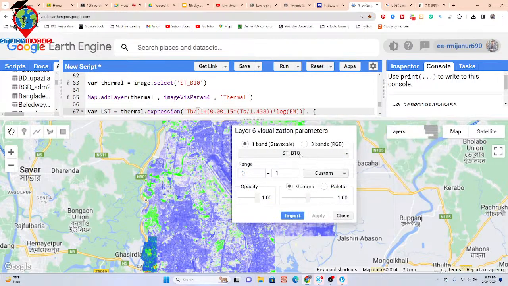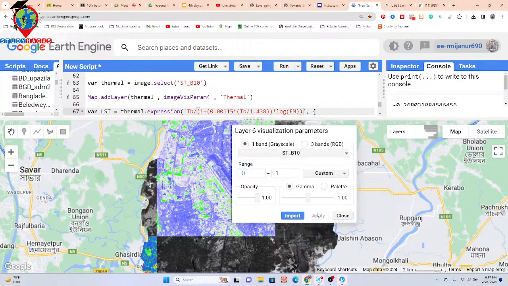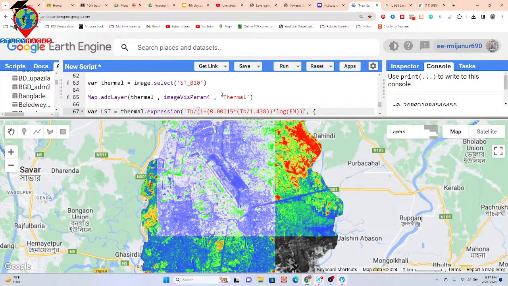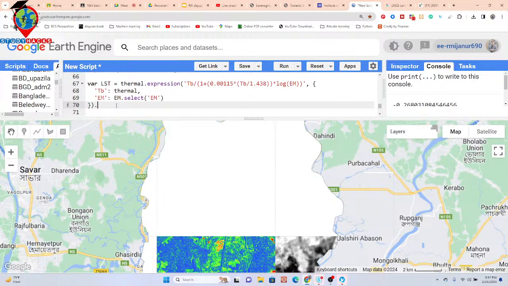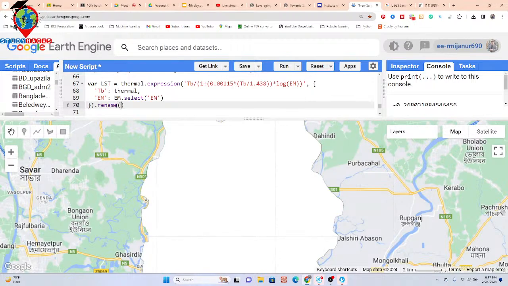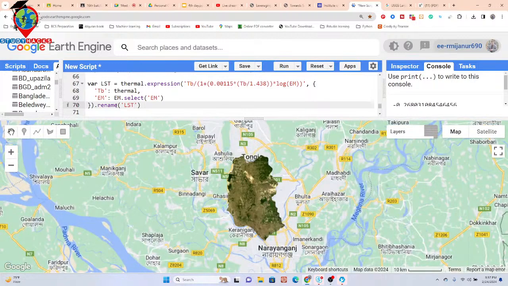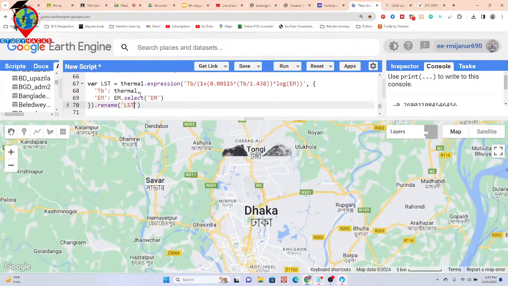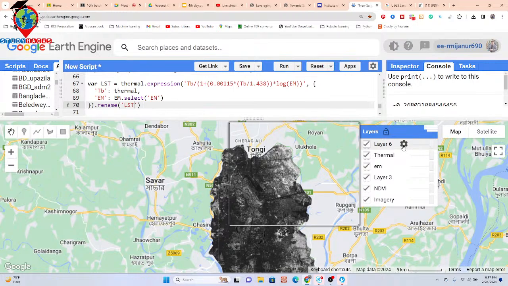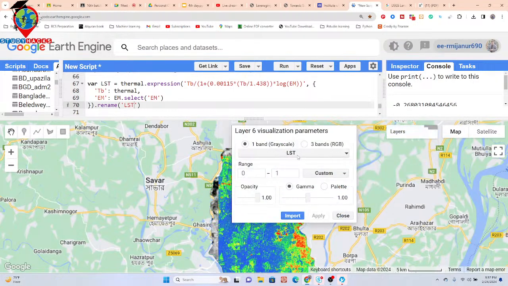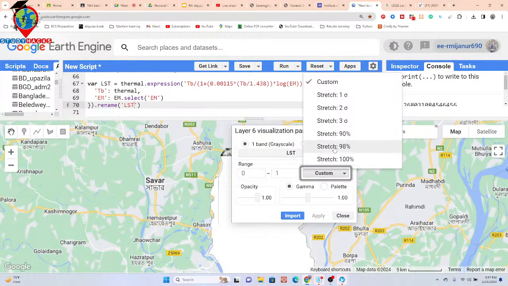And you can see it shows the STB10 default. Okay, but when I rename it, suppose I put this rename as LST. So put here the rename as LST. This time it shows the LST name. Otherwise it shows the default first band. This first band is the thermal, so that's why it shows thermal. But this time, when I rename it, it shows the LST. Okay, so now I custom stretch 98%.